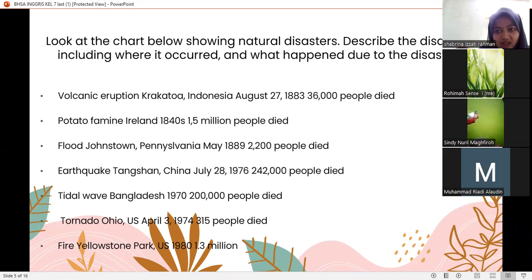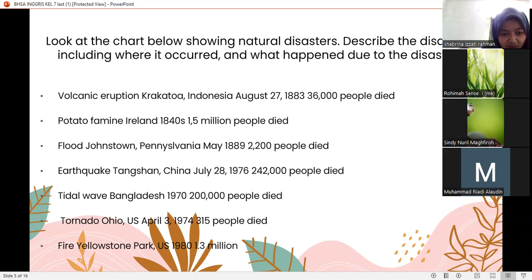Look at the card below showing natural disasters. Describe the disaster, including where it occurred and what happened due to the disaster. Volcanic eruption, Krakatau, Indonesia, August, people died. Potato famine, Ireland, 1 million people died.